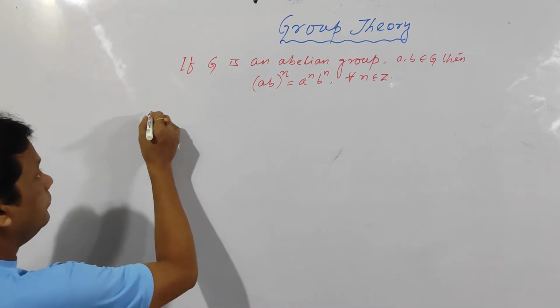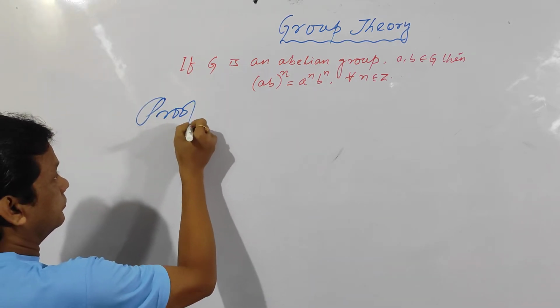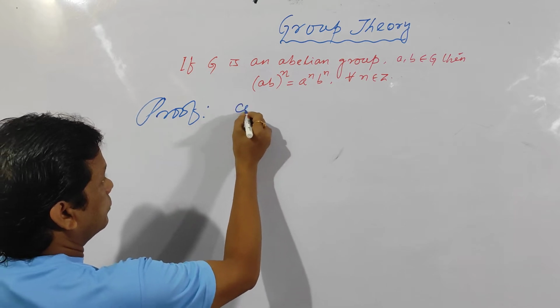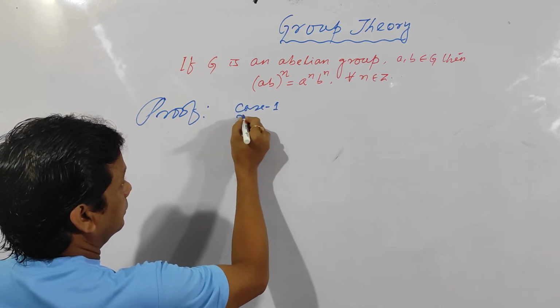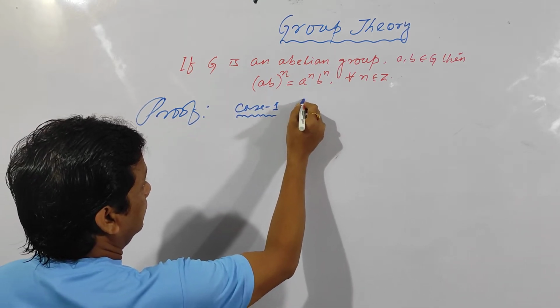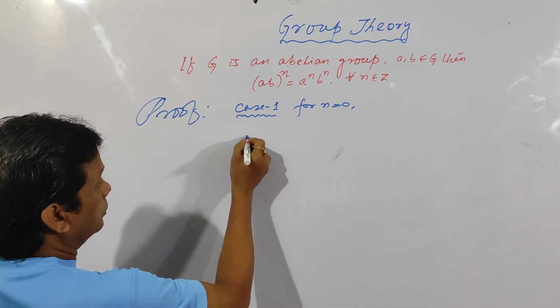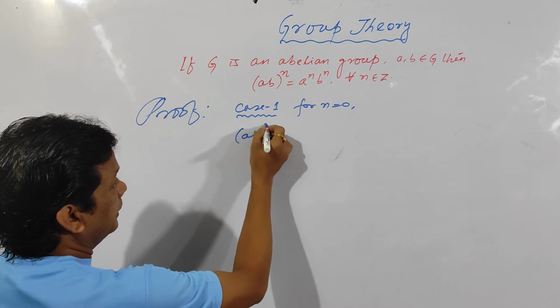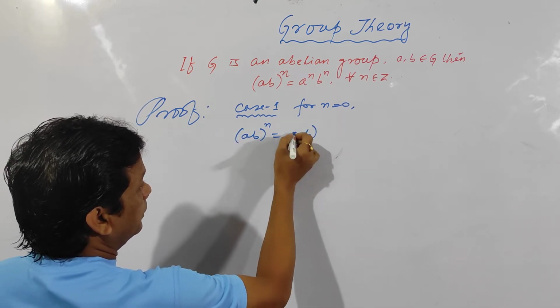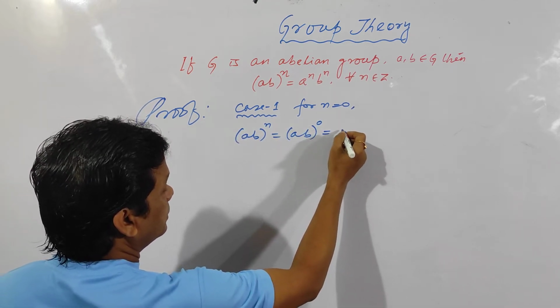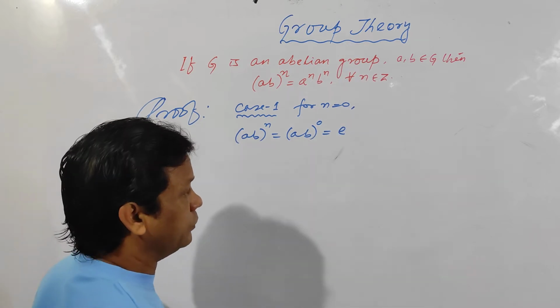See here. Case 1: for n is equal to 0. If n is equal to 0, then (ab) to the power n is equal to (ab) to the power 0, and something to the power 0 is equal to identity element, that is e. Don't write 1.